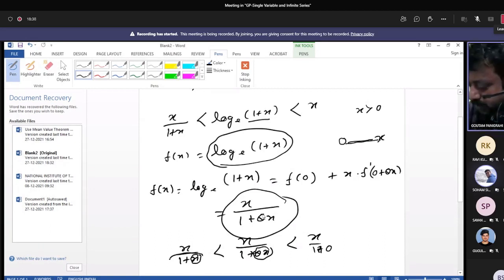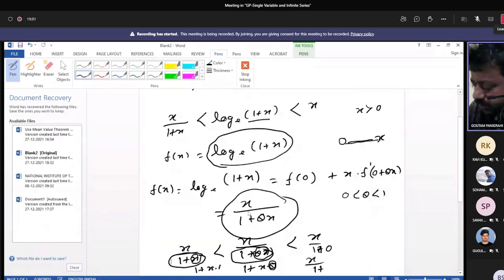Here the denominator is 1 plus x into theta, which ranges between 0 to 1. Here the denominator has theta, an open interval from 0 to 1.